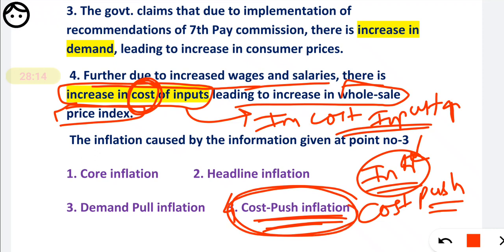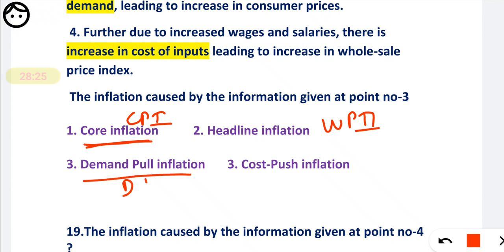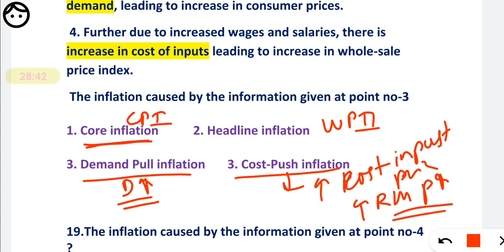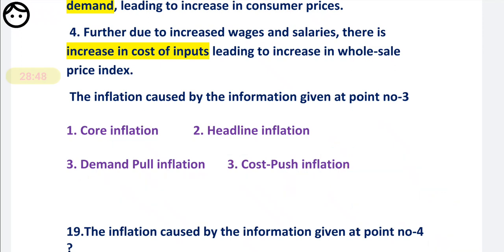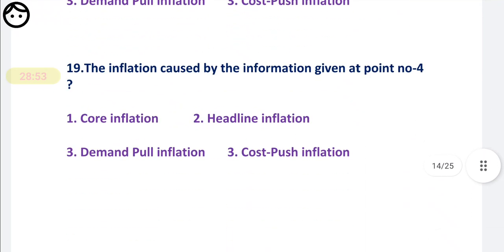Remember, I will explain again. Core inflation is due to the CPI, headline inflation is due to the WPI, demand pull inflation is due to an increase in demand, and cost push inflation is due to an increase in the cost of inputs, or you can say an increase in raw material prices. For point number 3, it is an increase in demand. So we have discussed all four.